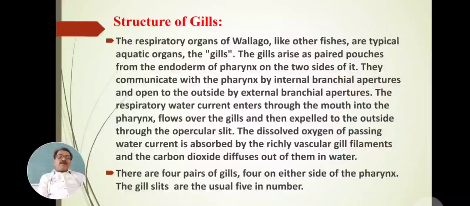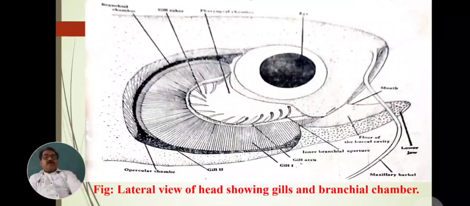There are four pairs of gills, four on either side of the pharynx. The gill slits are usually five in number.